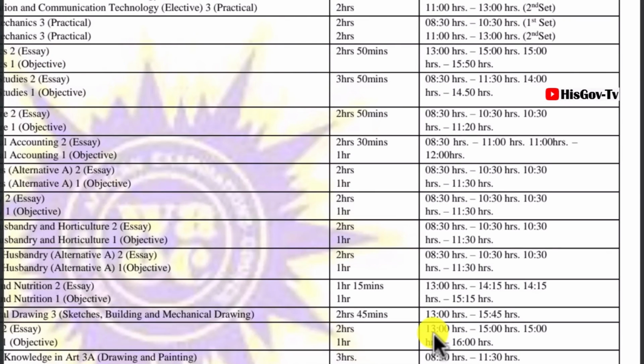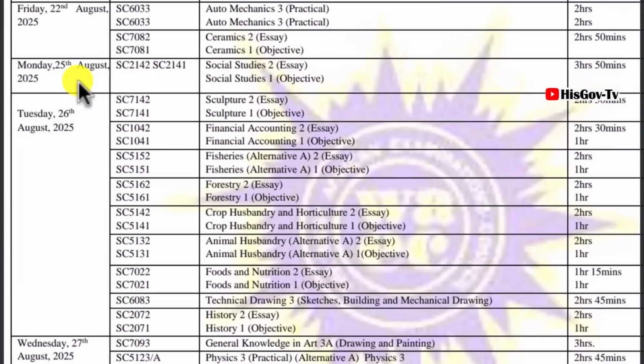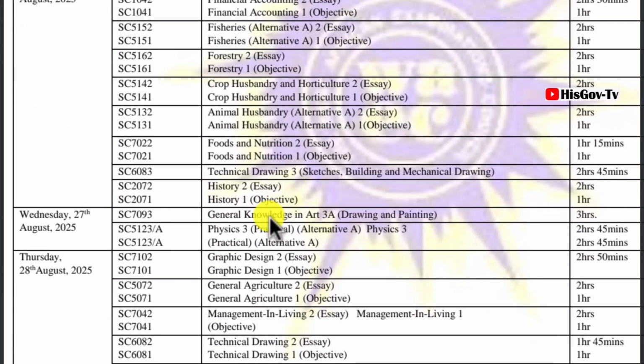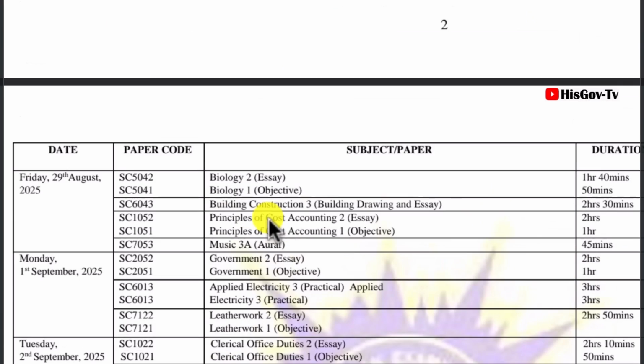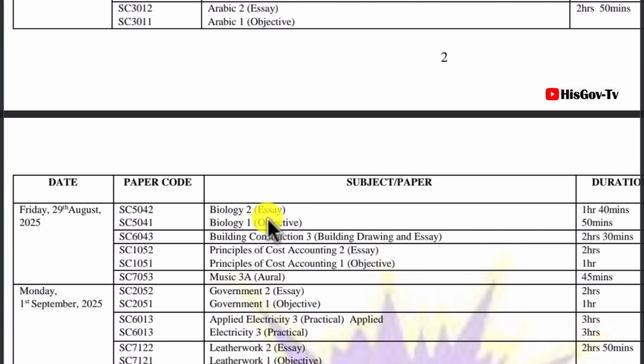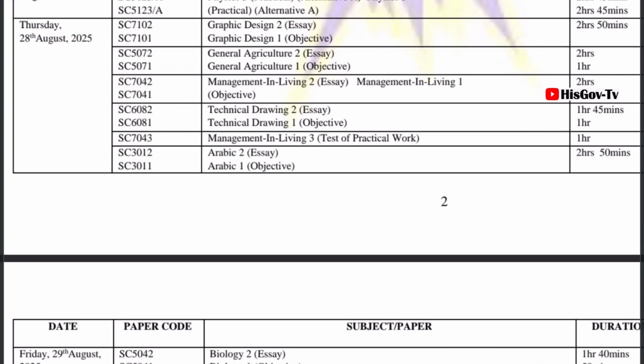History will be written in the afternoon from 1 to 3 o'clock, and from 3 o'clock to 4 o'clock on the 26th of August 2025. Okay, so we are done with 26.